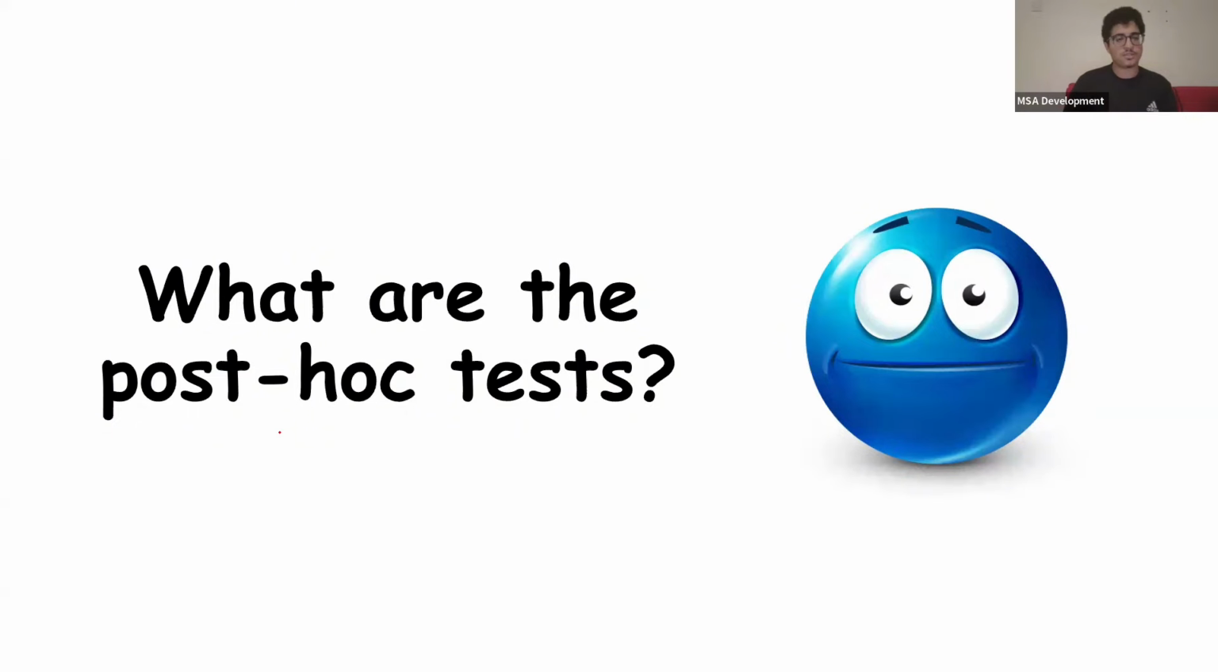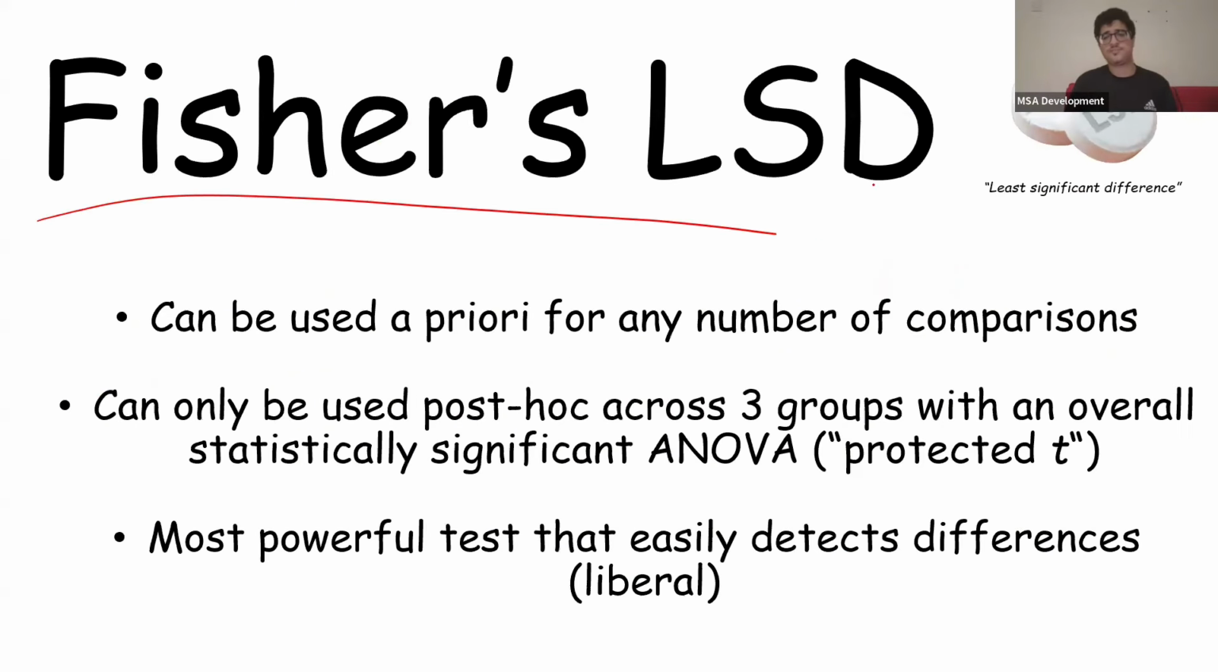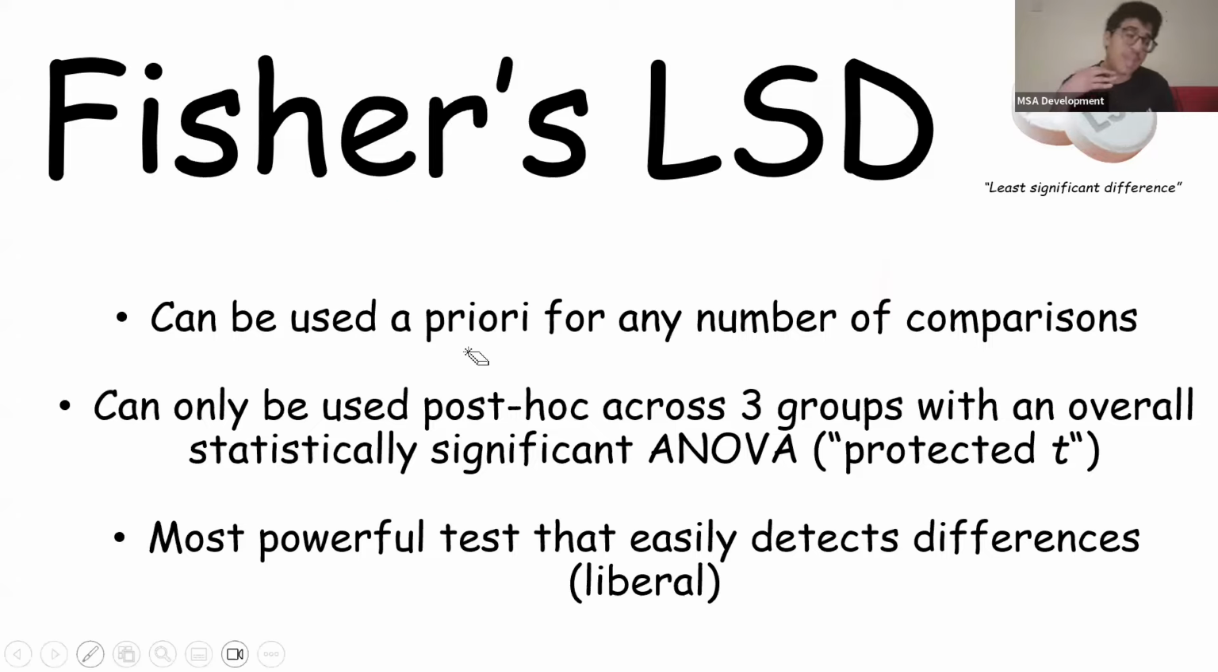So what are the post hoc tests? There are 4 we're going to talk about, I think. First we have Fisher's LSD, least significant difference, not the drug. It can be used a priori for any number of comparisons. So if a priori we decided to do 3 comparisons, we can do it, it's fine. Post hoc, we're restricted. We can only use it post hoc across 3 groups only, with an overall statistically significant ANOVA. So the ANOVA has to be significant, otherwise we can't do the post hoc test.